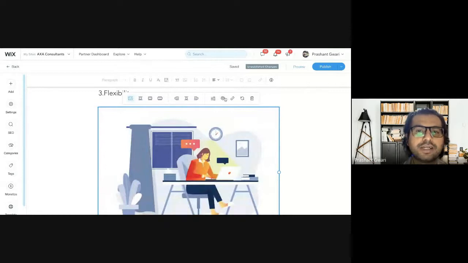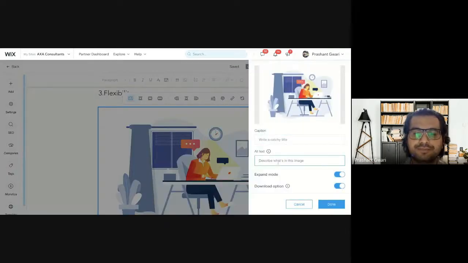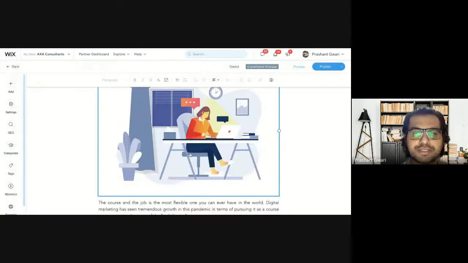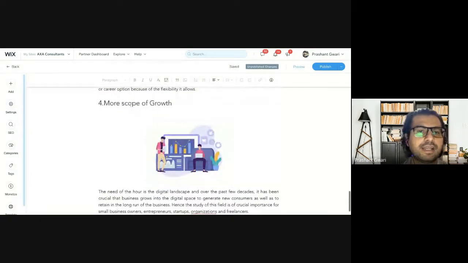Then I will go to the setting part again and I will type here again the same thing like this, digital marketing. So the image you are typing here, you will use the alternative text to that image which is related to the image. And the last heading of your paragraph or subheading of your blog, again H2 heading. You can also use H3 heading if you want to. Like from here, this section you can use H3 heading too.